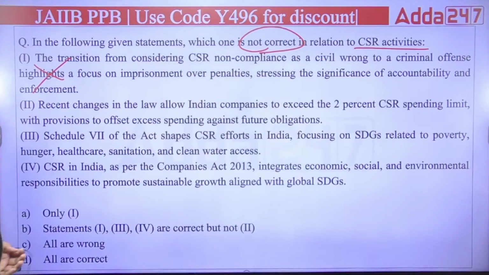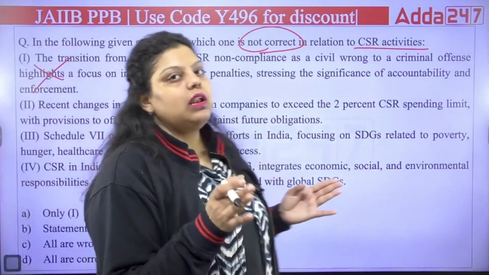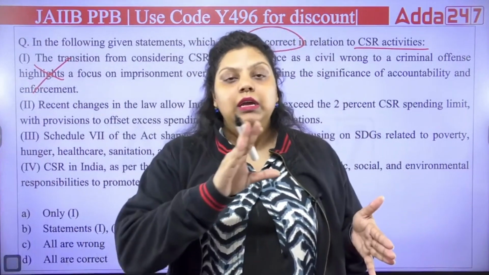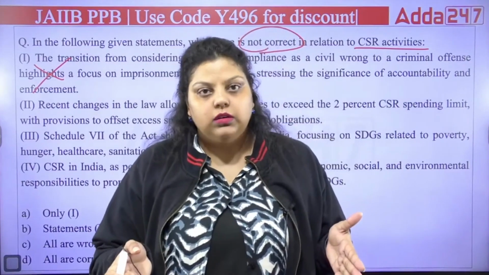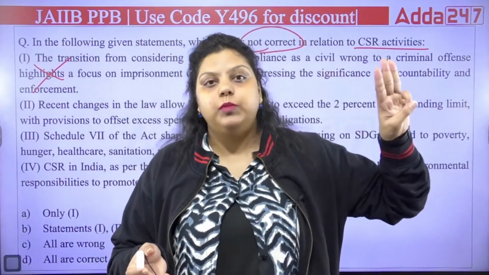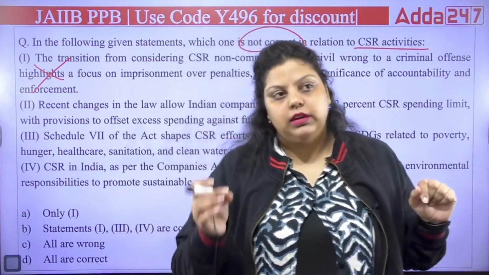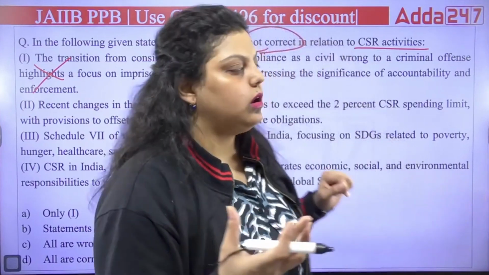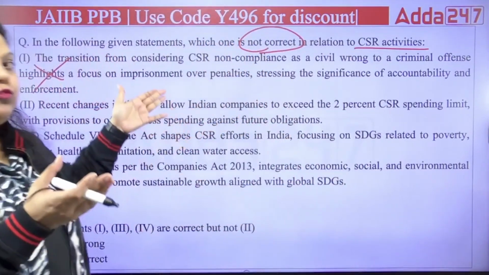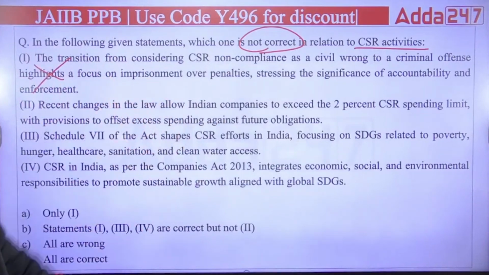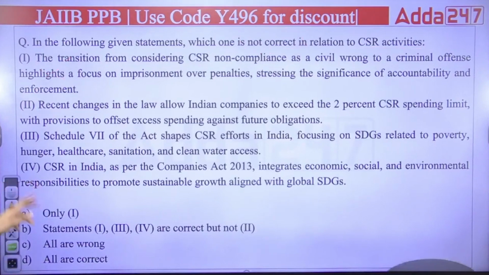In 2019, CSR non-compliance was converted from a criminal to a civil wrong. Earlier the 3 years imprisonment used to happen, but now it is penalty based. If the company is not following the CSR compliance, they have to pay the penalty. The company and the defaulting officer both have to pay the penalty. So the right answer is that the first is not correct. Only A is correct.